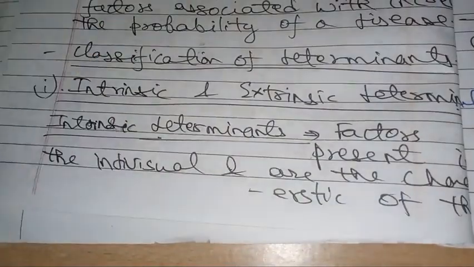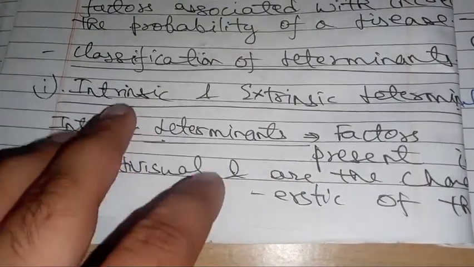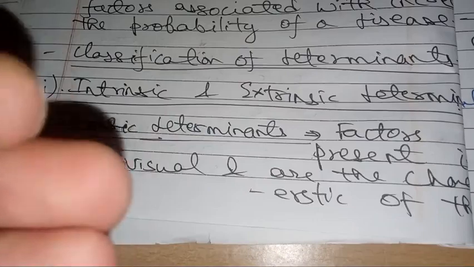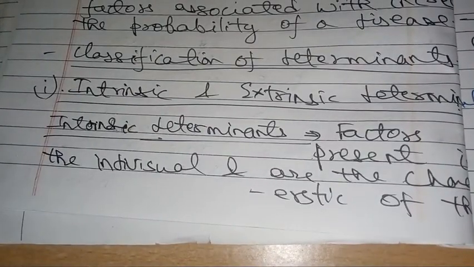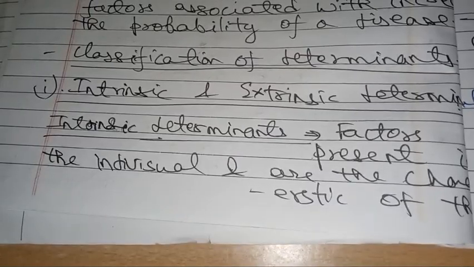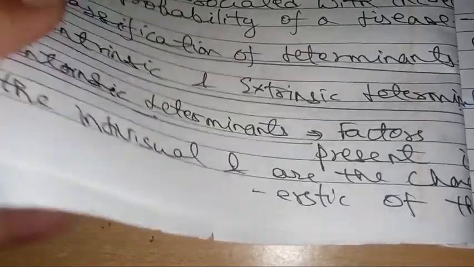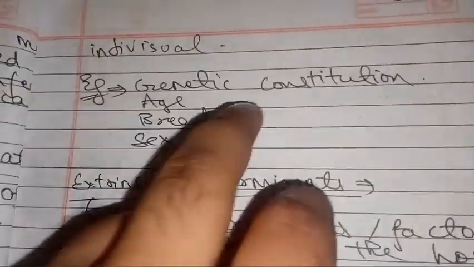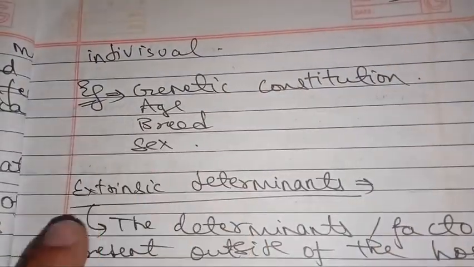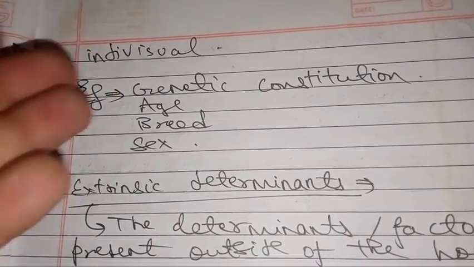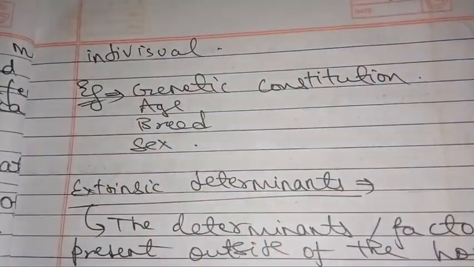Next we have classification of determinants. First we have intrinsic and extrinsic determinants. Intrinsic determinants are factors present in the individual and are any characteristic of that individual. Obviously intrinsic means present within. So any characteristic found within the individual and acting as a determinant is called an intrinsic determinant. Examples are genetic constitution, genotype, age, breed, sex. All of these are intrinsic determinants, present within the individual.